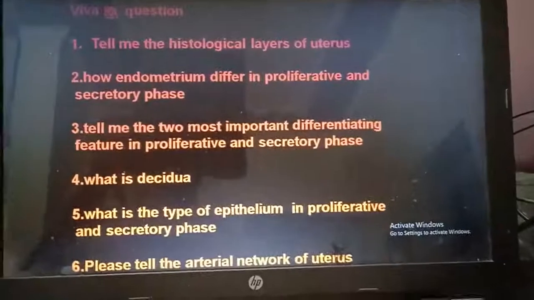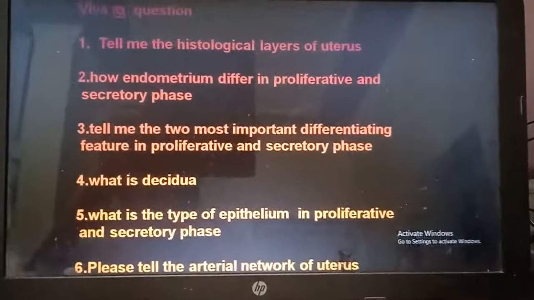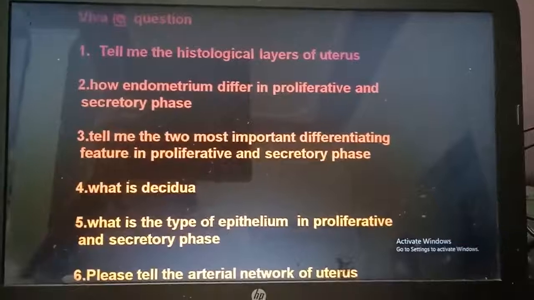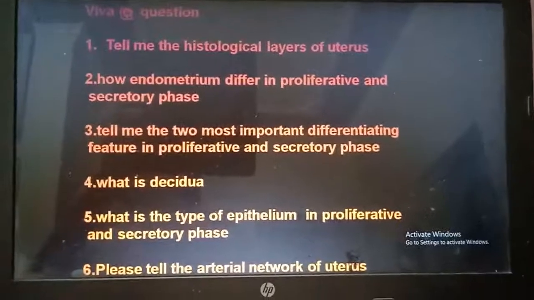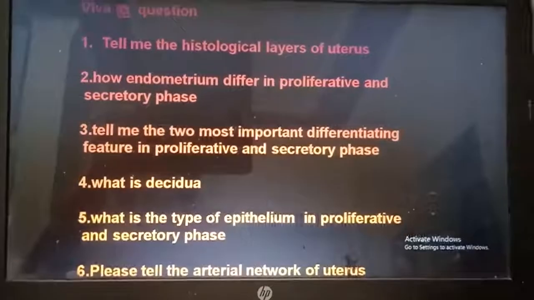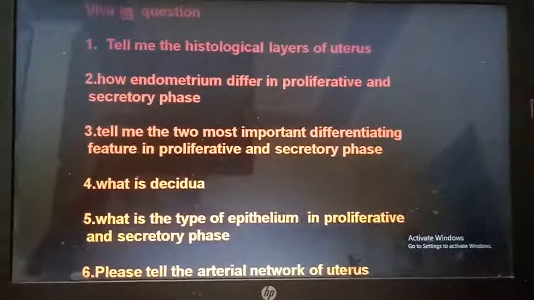Coming to viva question, tell me the histological layers of uterus. It is perimetrium, from outside inwards perimetrium, myometrium, endometrium. We have discussed how endometrium differ in proliferative and secretory phase. Tell me the two most important differentiating feature in proliferative and secretory phase. It is artery and the gland status.